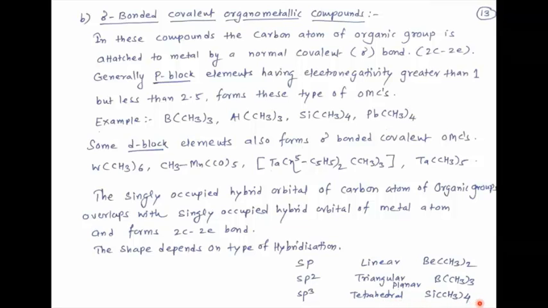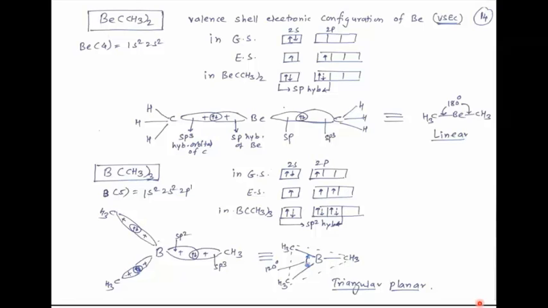Let us discuss in detail how the bonds are formed between carbon and metal. This is the first example, dimethyl beryllium. We know that the atomic number of beryllium is 4. Electronic configuration is 1s2, 2s2. So in the ground state, 2s contains 2 electrons and 2p contains no electron. In the excited state, this 2s electron is promoted into the 2p orbital. So now 1 electron is present in 2s and 1 electron is present in the 2p orbital.